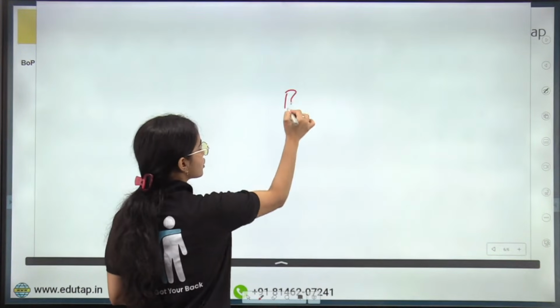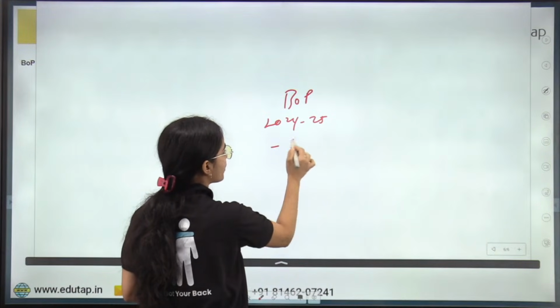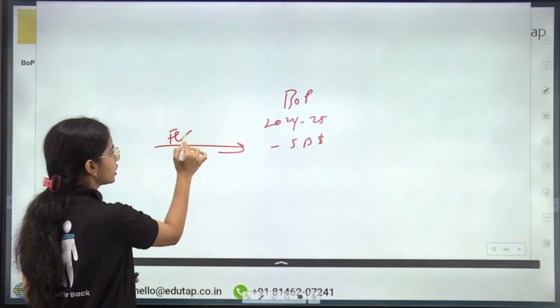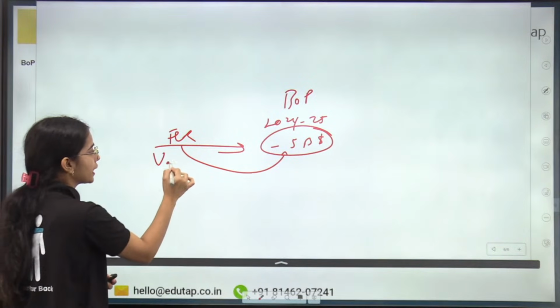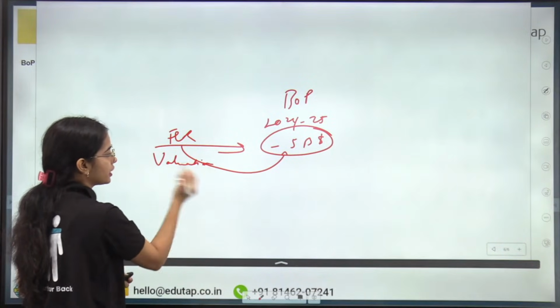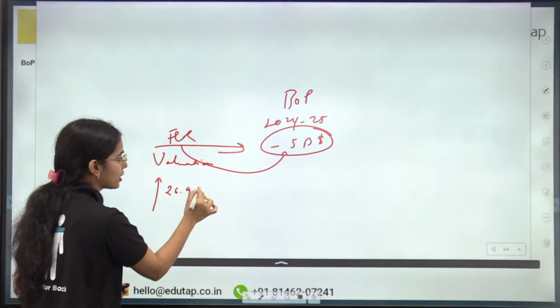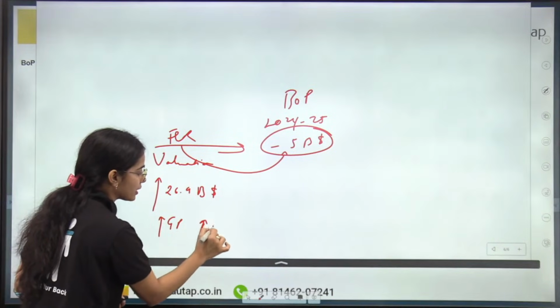So basically the balance of payment in 2024-25 is in deficit of $5 billion. That means foreign exchange reserves have to be released to cover this deficit of $5 billion. Now the foreign exchange reserves in terms of valuation have increased by $26.9 billion because of the increase in gold prices and increase in bond prices.